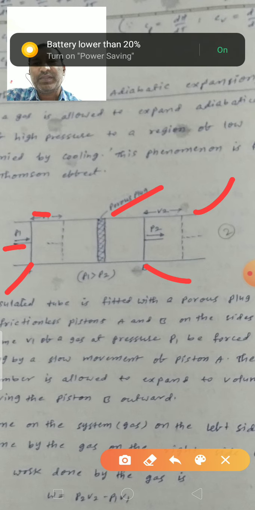So we push piston A against the P1 pressure. The gas passes through the porous plug to the right side, so the volume decreases by V1.